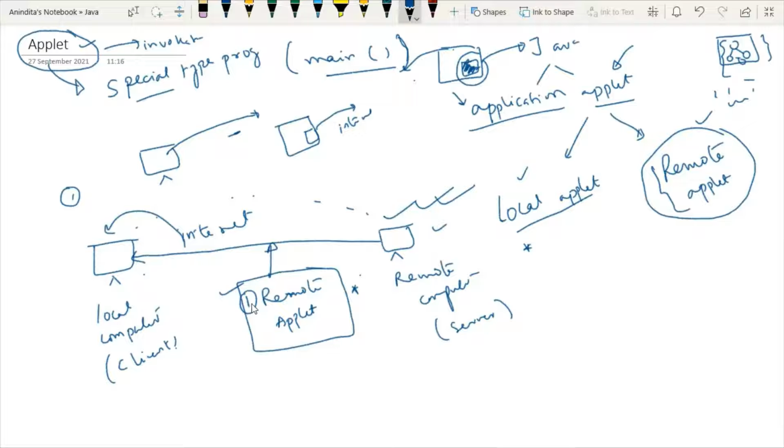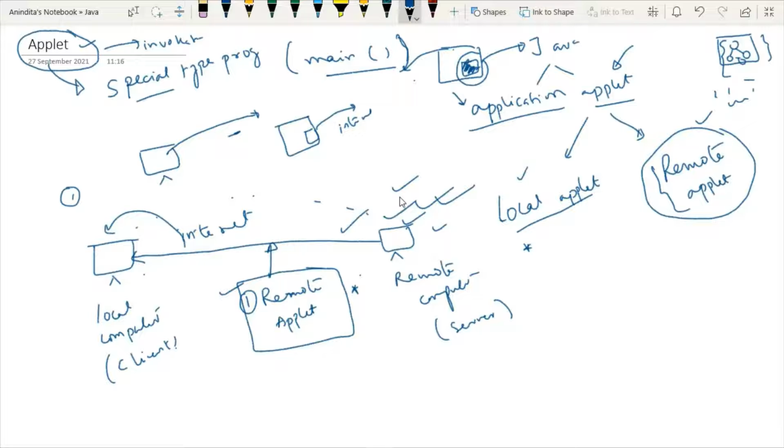And it is located or available on a remote computer that is connected to the internet. Means for accessing the remote applet, you need one internet connection. In order to run the applet stored in the remote computer, our system is connected to the internet, and then we can download or run it. So always for accessing a remote applet, you have to download it and then you can use it.